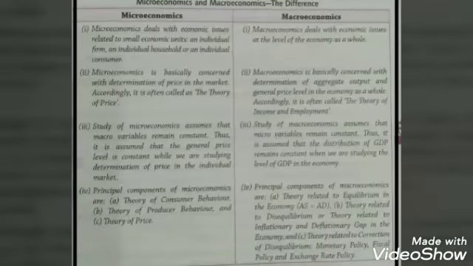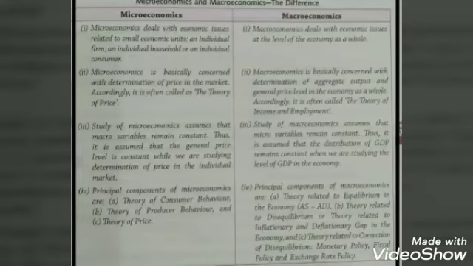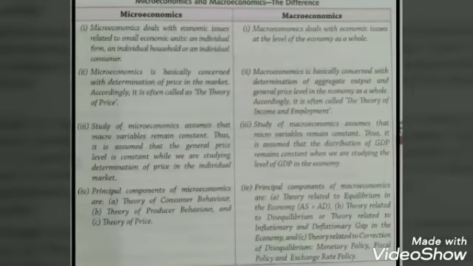Now children, let's look at the difference between microeconomics and macroeconomics. By now you have learnt about both. If we have to distinguish between the two, it goes like this. Microeconomics deals with economic issues related to smaller units, the economic units on a lower level, like an individual firm or an individual household.